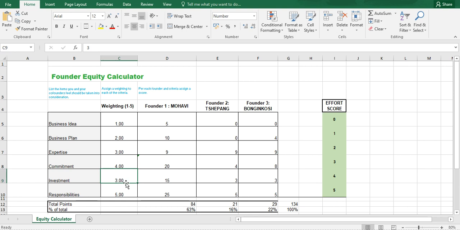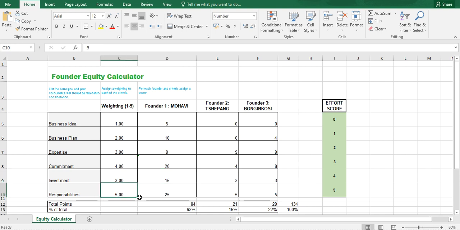Then we look at investment. This guy has invested from day 1. He paid for the hosting. He paid for the trips. He paid for literally everything. He brought it from ground up to the market. So it's got a weighting of 3, and the effort score is 5. He's funded it from idea to wherever. Now he gets 15 points.